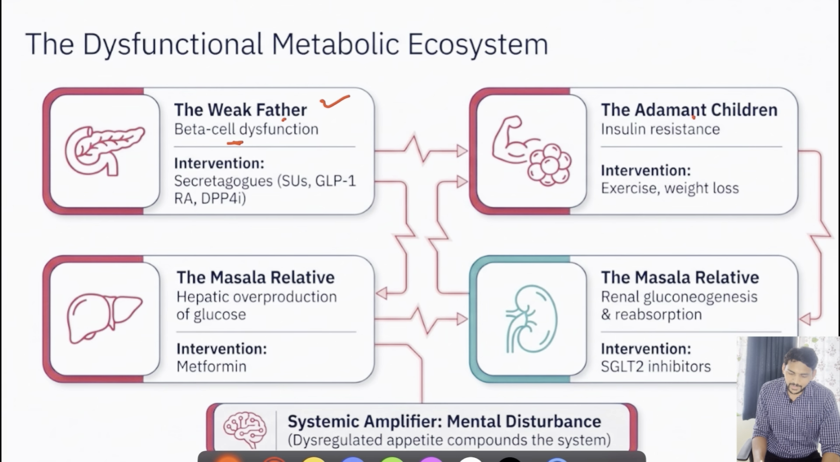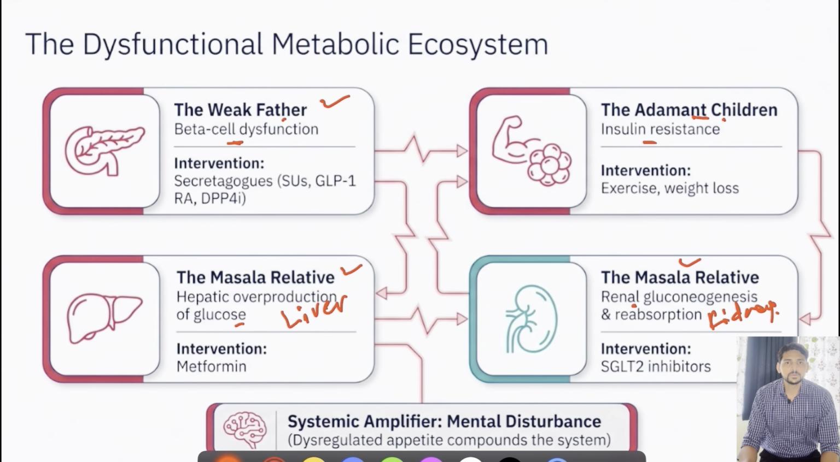Then there are adamant children in the family. When someone tells some opinions, they are not ready to listen. They are totally resistant. So this is nothing but insulin resistance, the second mechanism in diabetes pathology. So this already disrupted, problematic family is invaded by some masala relatives, which is very common in India. The first masala relative entering here is the overproduction of glucose by the liver, again leading to hyperglycemia. The second masala relative will be gluconeogenesis by the renal system. So this is related to kidneys, adding further glucose load in the vasculature.